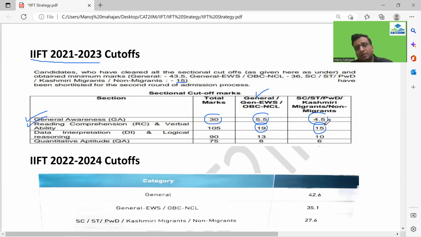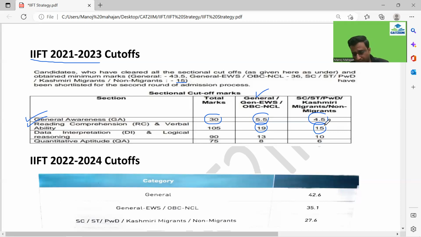In terms of questions, if you get around 7 questions correct in the verbal ability and RC section, I'm talking about the IIFT 2021-2023 cutoffs, guys, you could have managed to clear the cutoff. Just 7 correct questions out of 35, so not a difficult task to clear the cutoff.